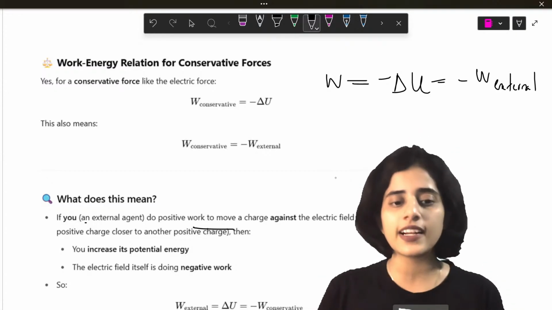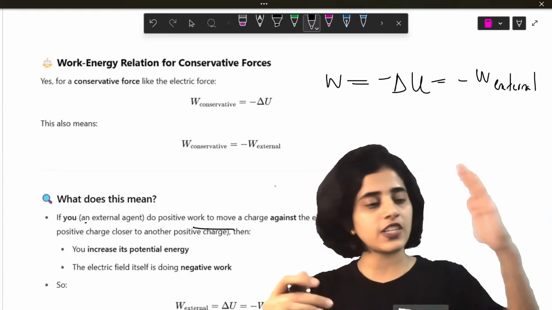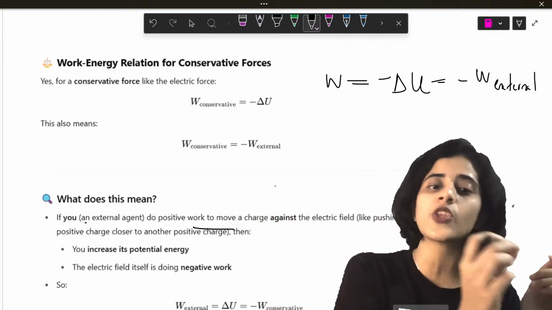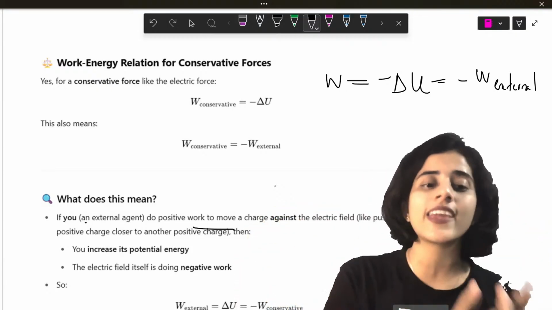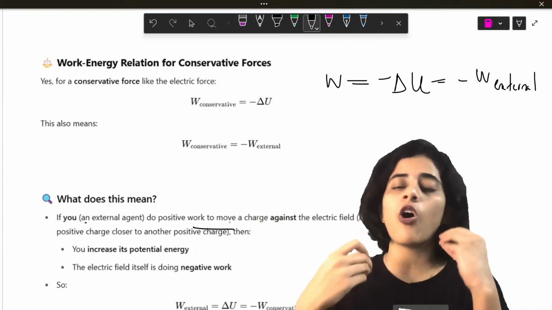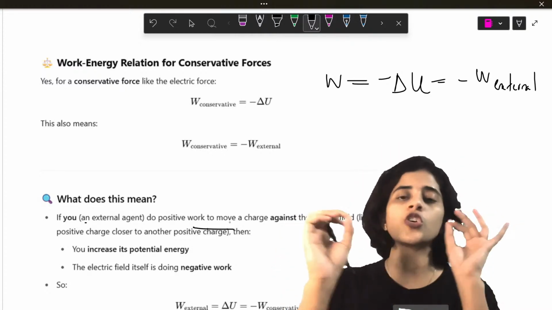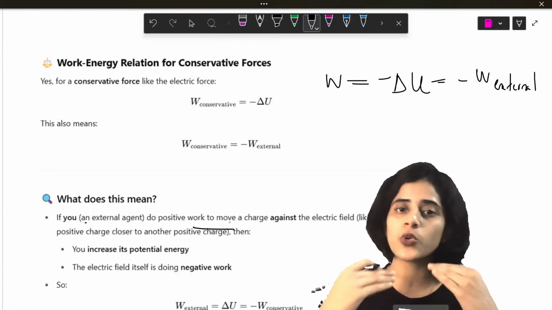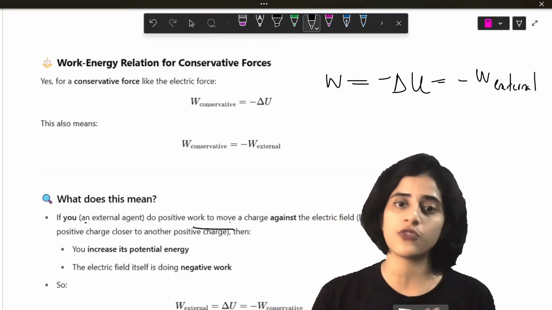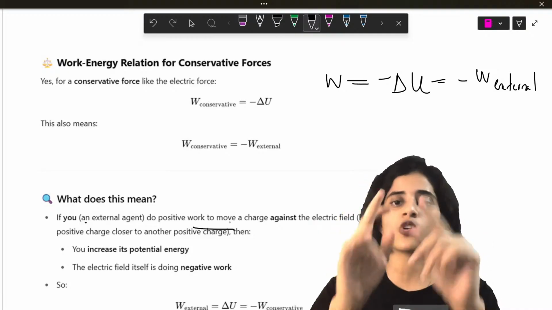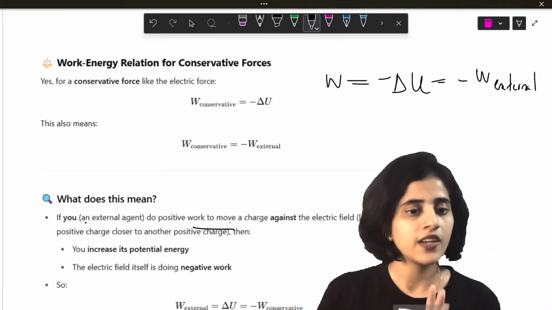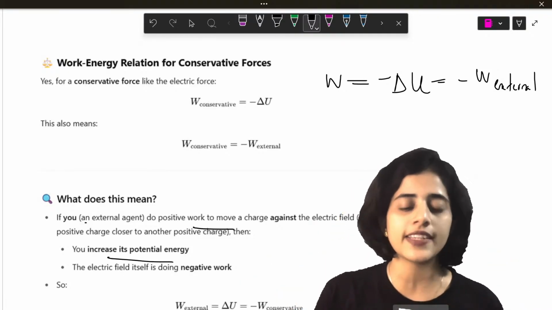This is the same in an electric field. So in an electric field, when you have a charge moving, if the electric field is this way and the charge is moving in the opposite direction, you are going against it. So what happens? All of the work that you do is going to be stored in the charge as potential energy. So the concept you need to know: if you're doing work against some conservative force, then all of the work is going to be stored as potential energy. So potential energy will increase.